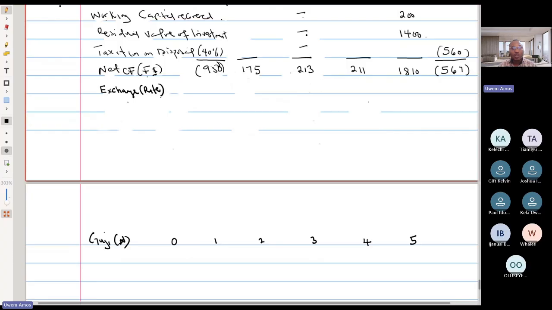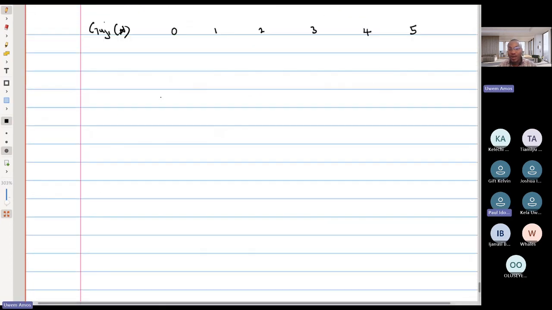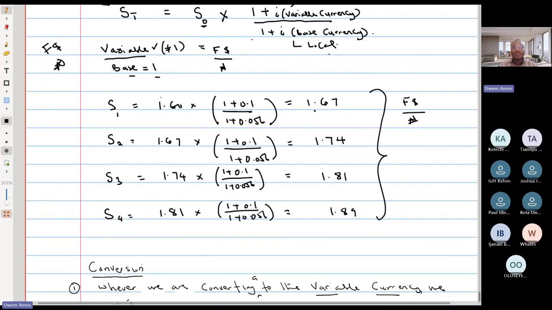So let's go back to our calculation of the exchange rate and quickly copy up the exchange rate. So where do we have our calculations on exchange rate? Yeah, so this is our exchange rate. The exchange rate now was 1.60. In year 1, 1.67.